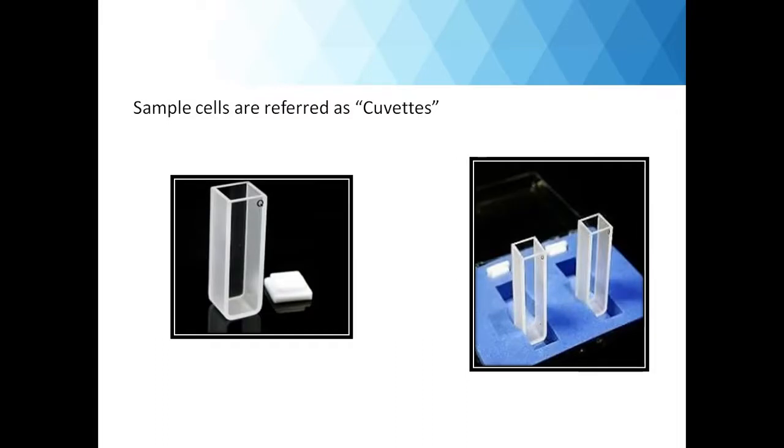So you can here see the sample cells. They are generally referred to as cuvettes. You can see the cuvette, how they look. So Q represents the quartz, that is, that surface is made up of quartz. The other two surfaces you can see are rugged. So rugged surfaces are used to handle the cuvettes.